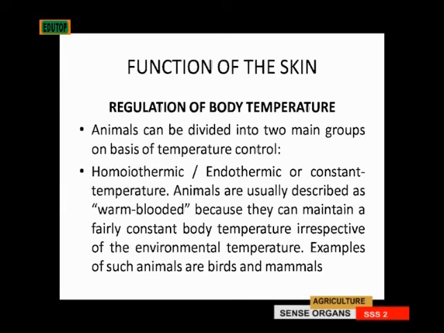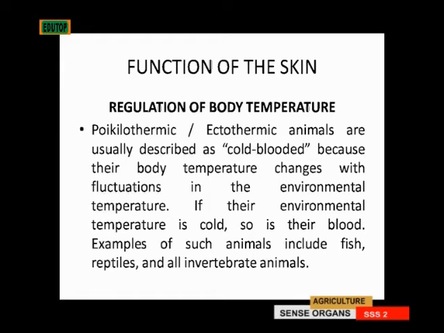They are warm-blooded animals. While we have the other, poikilothermic or ectothermic animals, and they are usually described as cold-blooded because their body temperature changes with the fluctuation in their environmental temperature. If the environmental temperature is cold, their blood is cold. If it is hot, then it is hot. Examples of such cold-blooded animals are fish, reptiles, and all invertebrate animals.